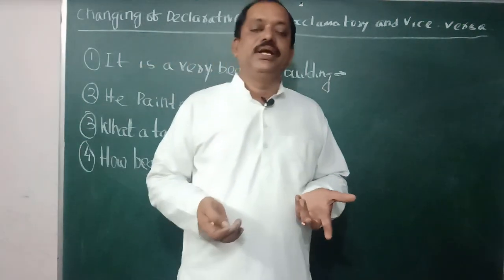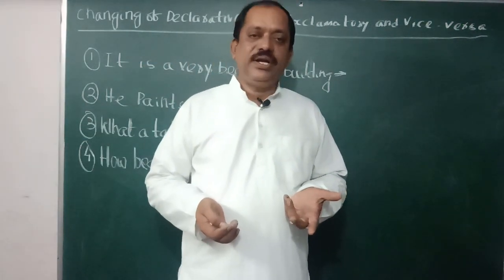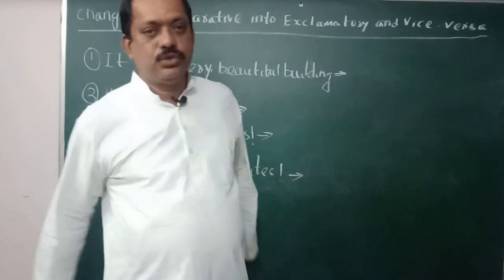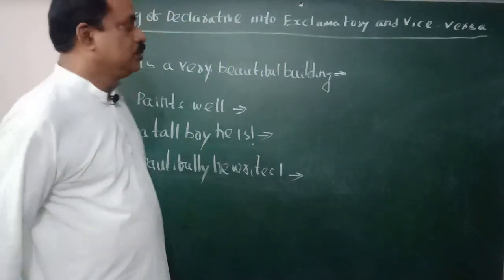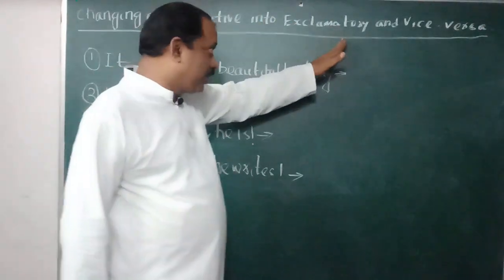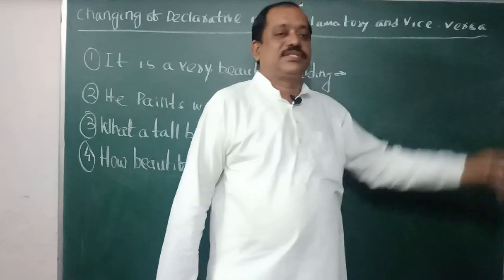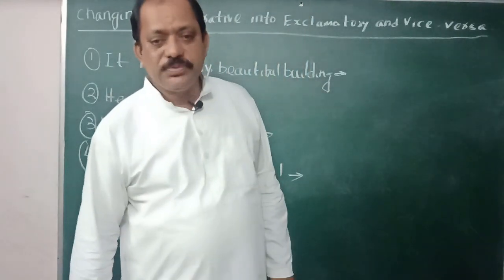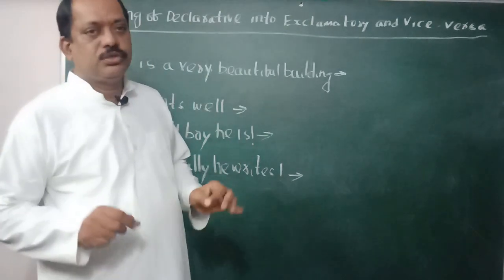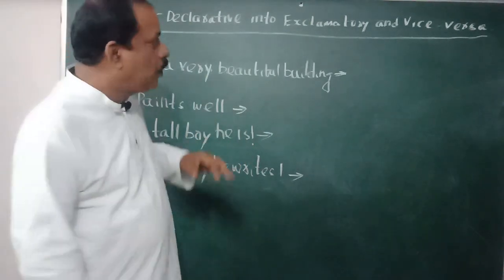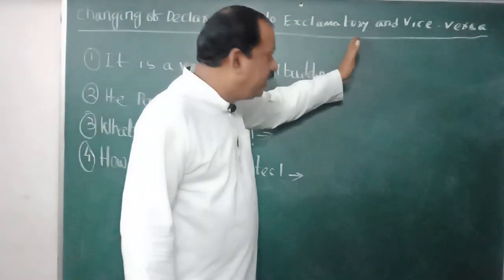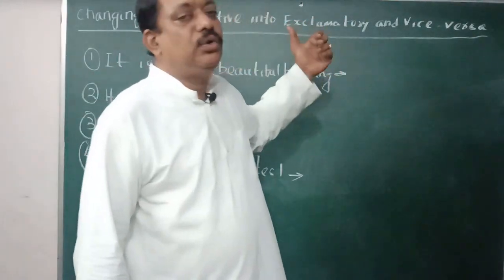For example, is he your friend? Question mark. Declarative: he is my friend. So these 2 are easy. What is important? Changing declarative into exclamatory and vice versa. Do you know, student, what is vice versa? Vice versa means its opposite. So today I will teach you how to change declarative into exclamatory and exclamatory into declarative.